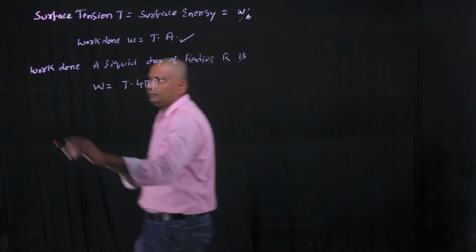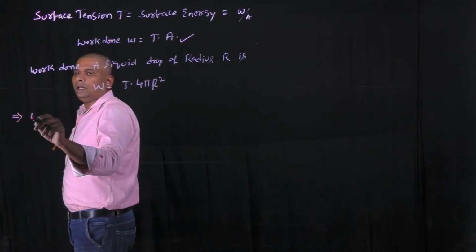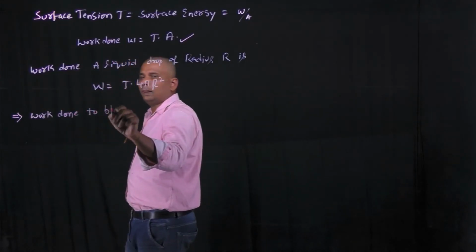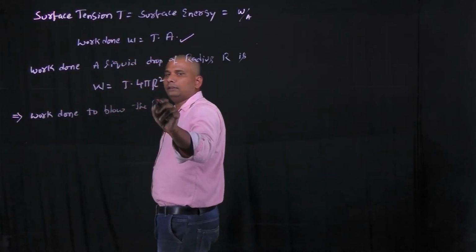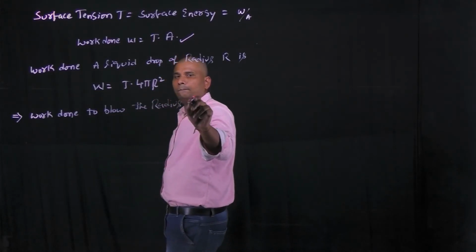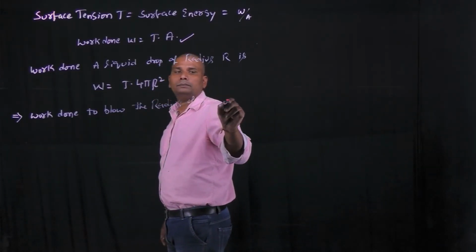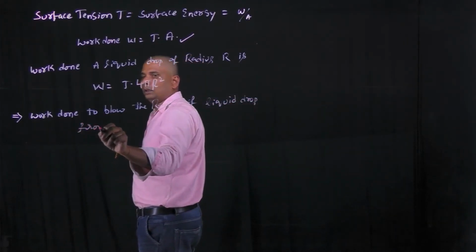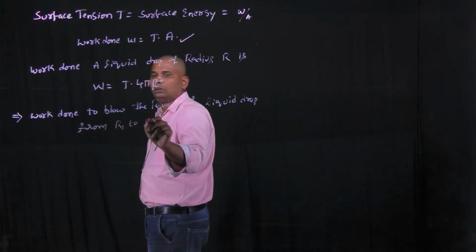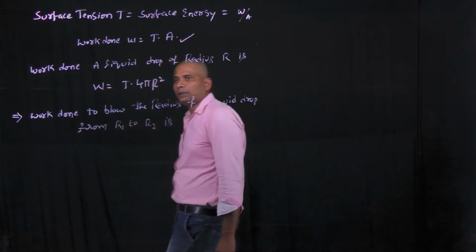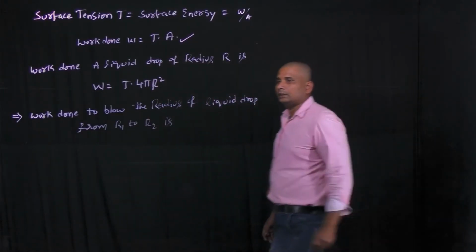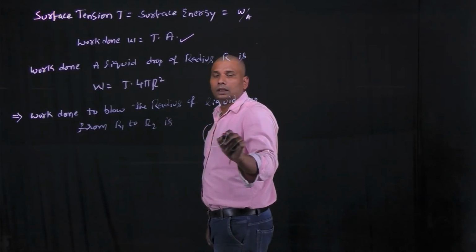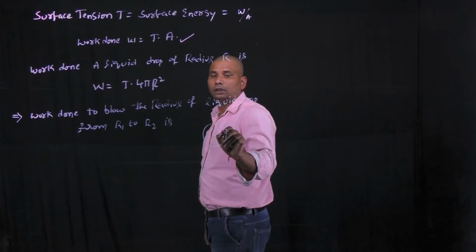And the work done to blow the radius of the liquid drop from R1 to R2 is, okay, let us consider this is a liquid drop of initial radius R1.